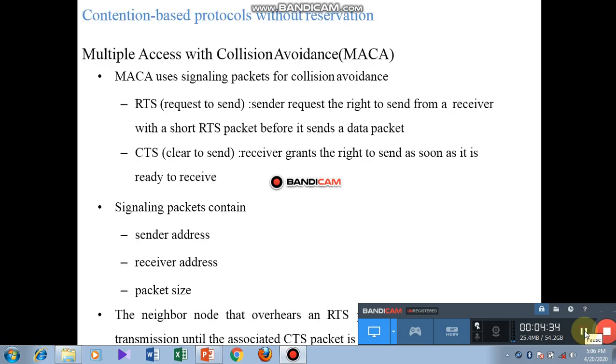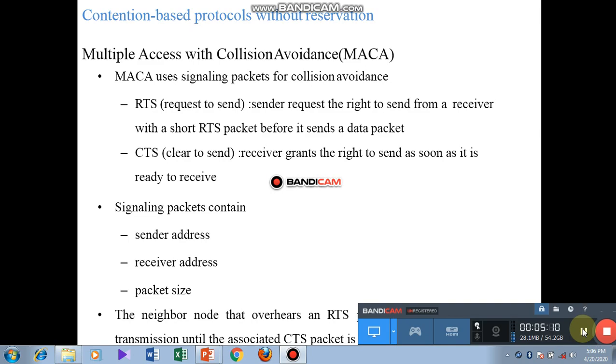Then we will see contention based protocol without reservation. Multiple access with collision avoidance, MACA, uses signaling packets for collision avoidance. RTS, request to send: the sender requests the right to send from the receiver with a short RTS packet before it sends a data packet. CTS, clear to send: the receiver grants the right to send as soon as it is ready to receive.